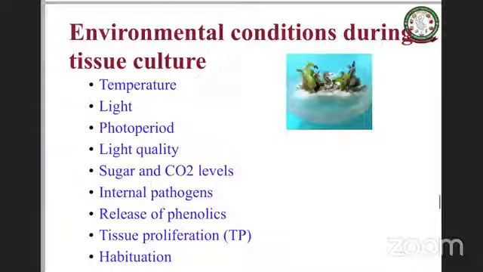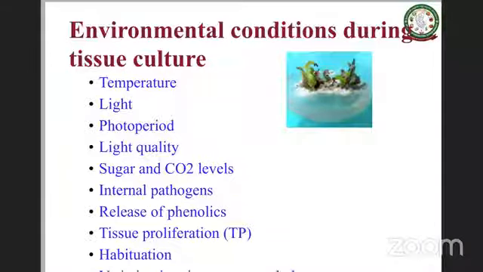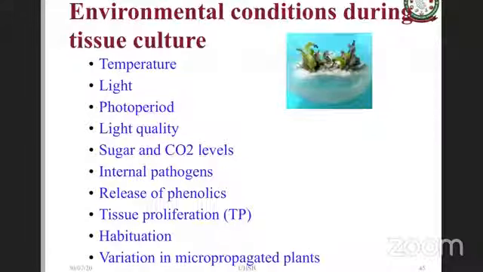A few important factors in tissue culture are temperature, light, photoperiod. All those factors that are required for a plant to grow, plus maintaining hygiene in vitro. All those have to be taken care of. If you think of light, the quality of the light, then the duration of the light, then the temperature, sugar and carbon source, internal pathogens.